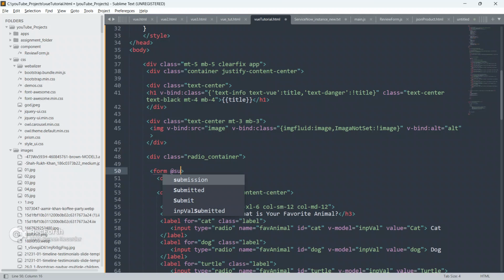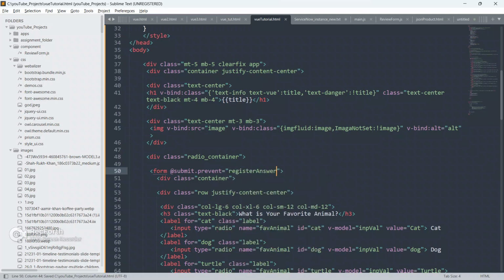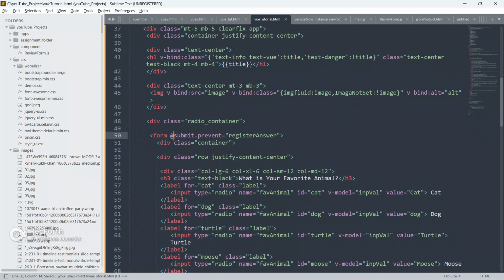So we will put at the rate submit dot prevent, and we will define our function here as register answer. Here, at the rate means click.